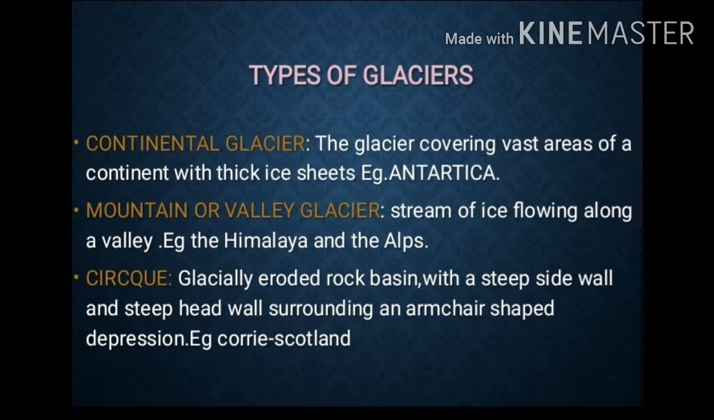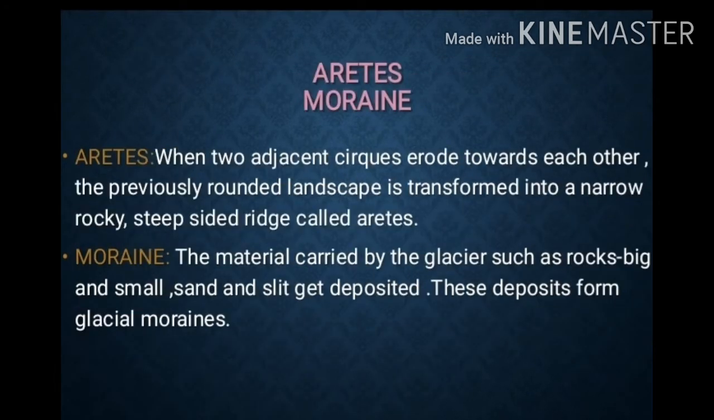Cirque: a glacially eroded rock basin with a steep side wall and steep head wall. So rocks eroded with a steep side wall and steep head wall surround an armchair shaped depression. Example, Corrie, Scotland. So a cirque is nothing but the armchair shaped depression with steep walls formed by glacial erosion.